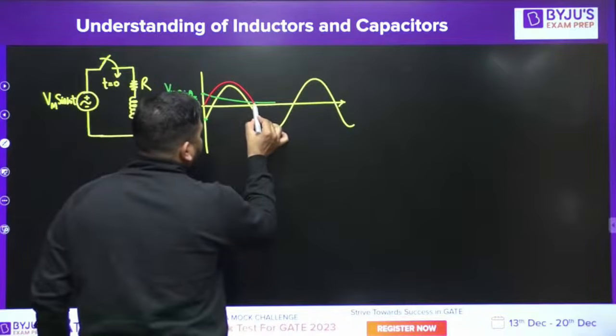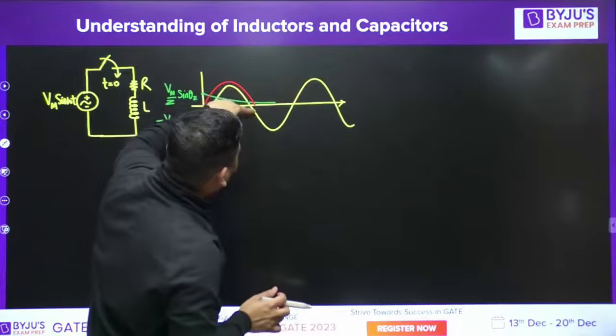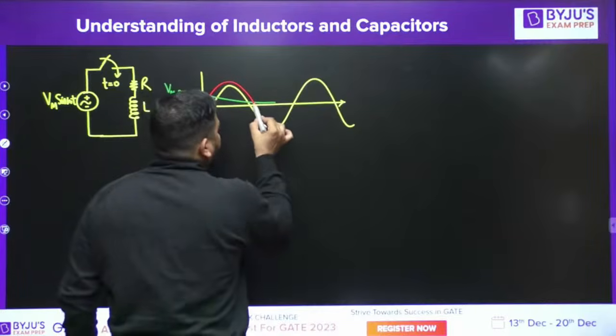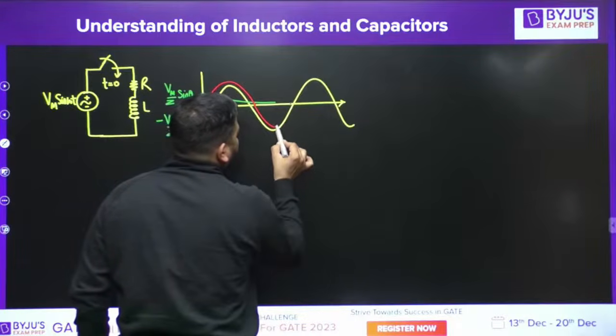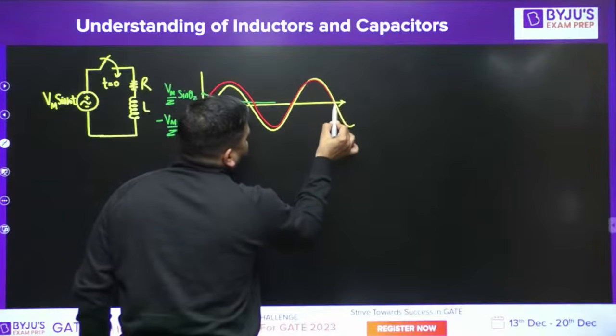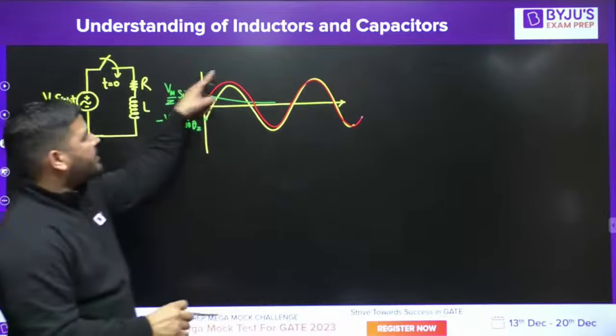Now you can see that the 0 will appear here, because at this instant the exponential term is positive and the sinusoidal term is negative. If you add them, it will become 0, and then it will go like this. Somewhere again at this point it will become 0, and then eventually it will approach the steady state current. So this will be the wave shape of current.